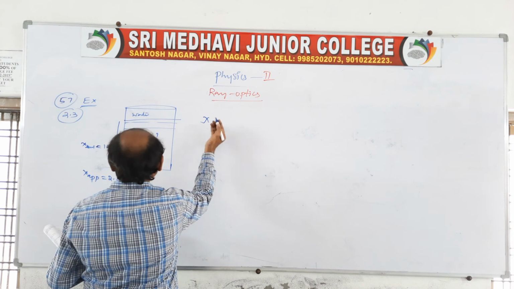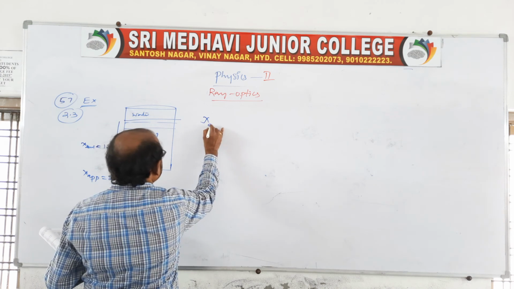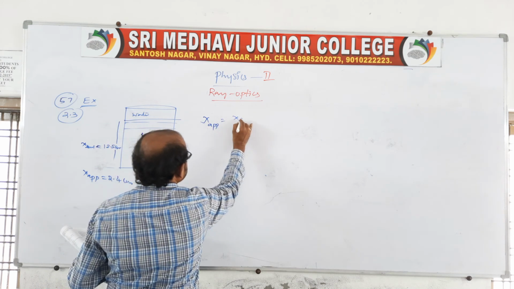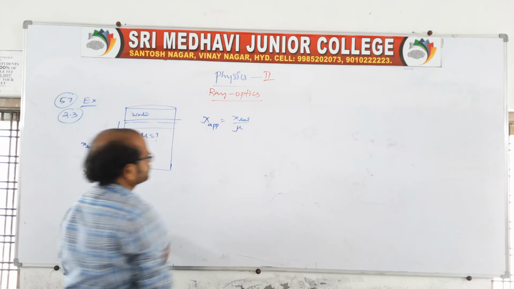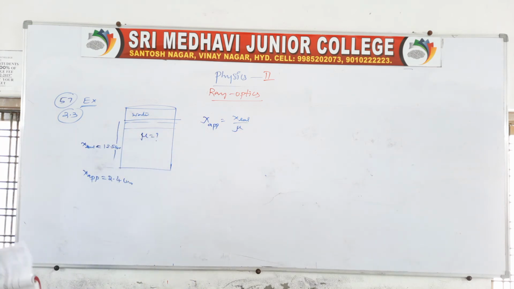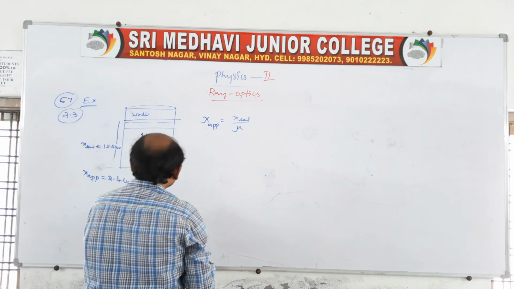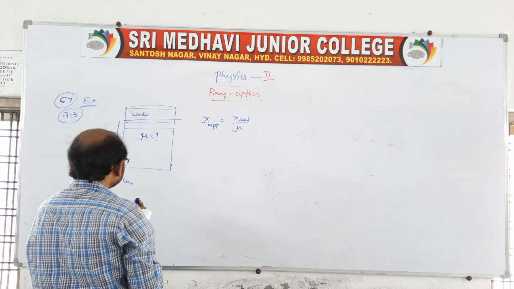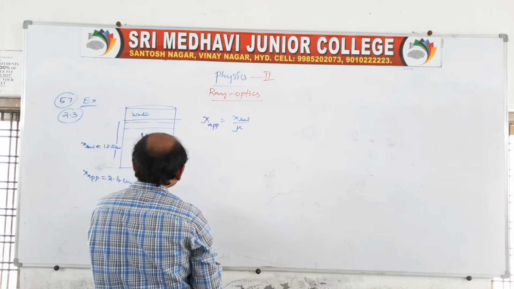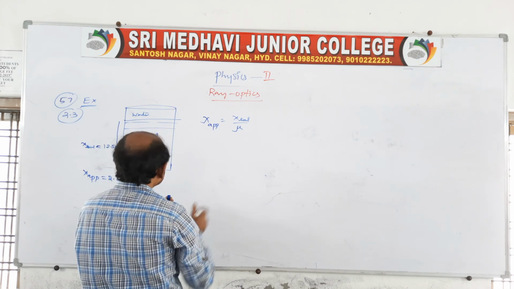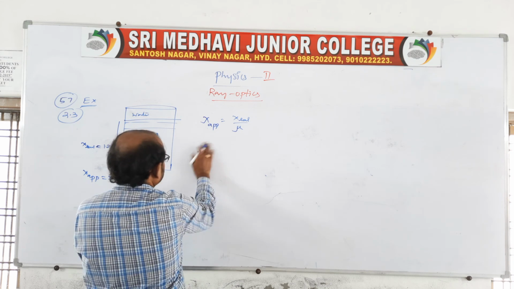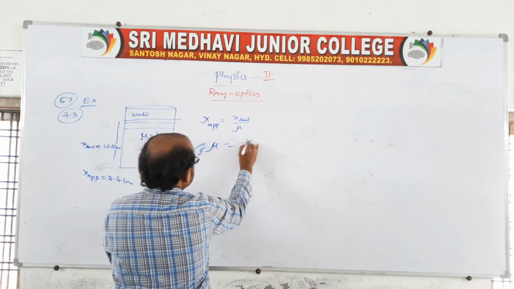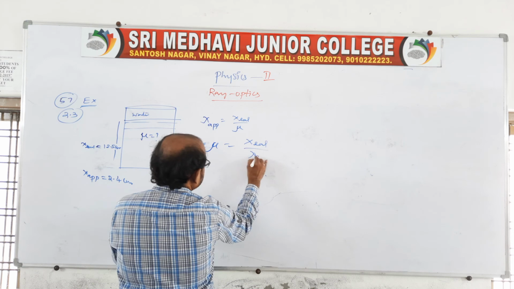We know x apparent is equal to x real by mu. We just derived this expression. Therefore mu is equal to real depth by apparent depth, so mu is equal to x real by x apparent.